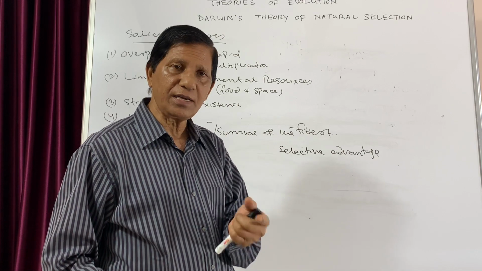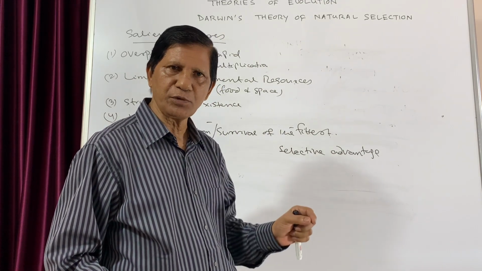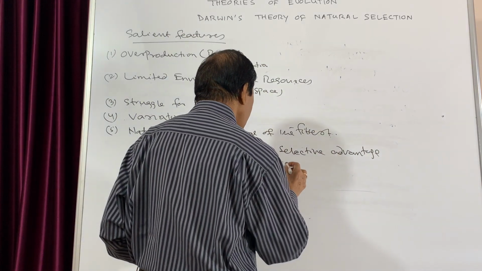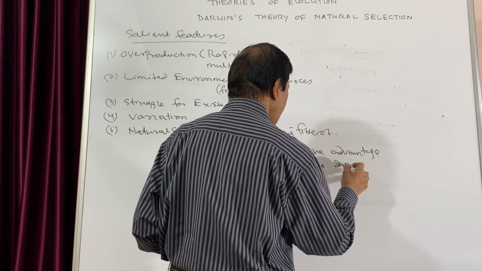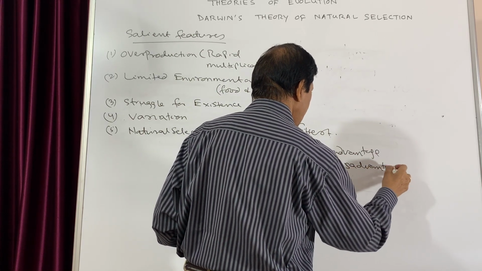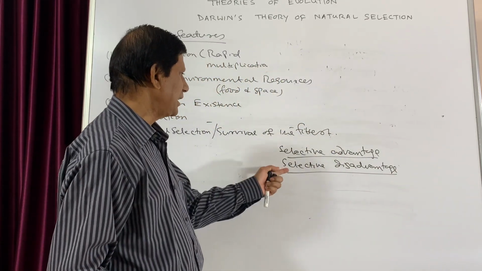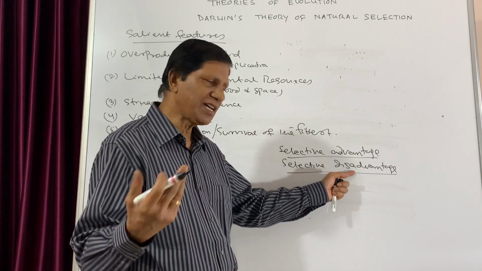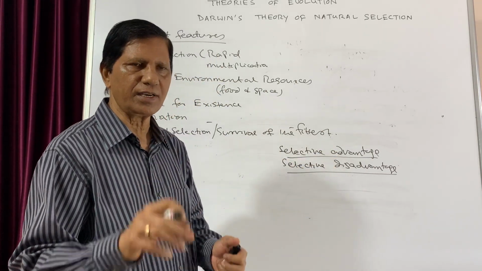But those which have harmful variations not required by the possessor are known as selective disadvantage. So these 2 points are very important also from the examination point of view. The selective disadvantage variations will disappear, while the selective advantage variations will be inherited to the next generation.